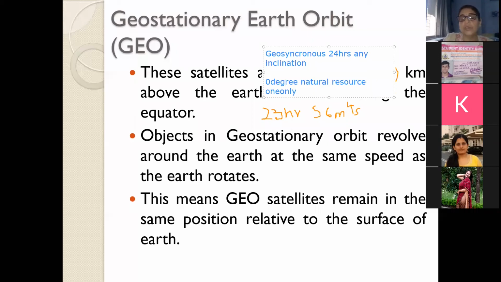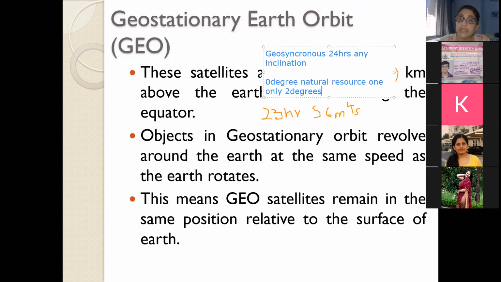Only one geostationary orbit has a time period of 24 hours and an inclination of 0 degrees, and therefore it is declared a natural resource, so that everyone has an equal right to launch their satellite in this particular orbit, which is also getting used up. Because all are placing satellites, the minimum difference between two satellites is 2 degrees.